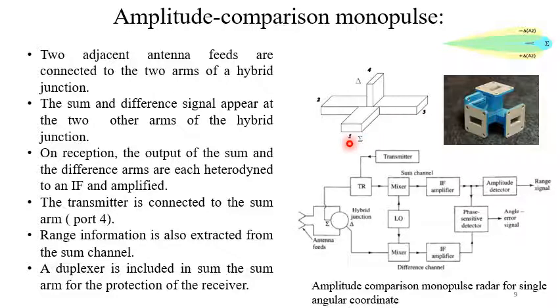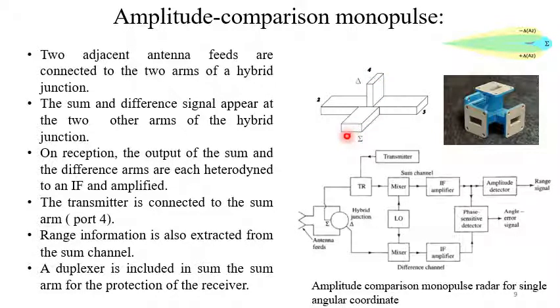So it has got 4 ports. Port 2 and 3 are called the collinear arms. Port 1 is the magnetic arm or H arm. Port 4 is the E-plane arm or electric arm. Now try to understand the properties of this magic T.